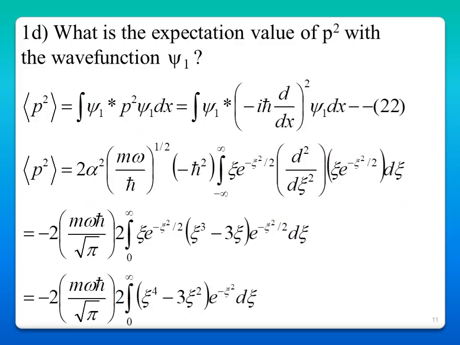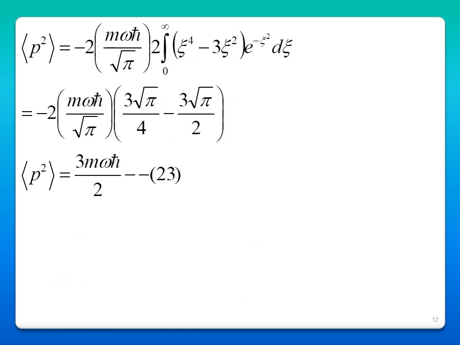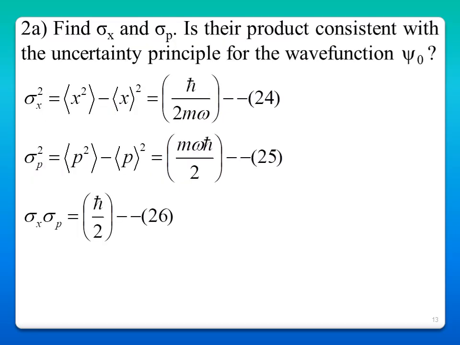And for the same thing for psi 1, finally we'll get it is equal to minus 2m omega h cross by square root of pi times integral from 0 to infinity psi power 4 minus 3 psi squared into e power minus psi squared d psi. So after the integration, we get the expectation value of p squared is 3m omega h cross by 2.